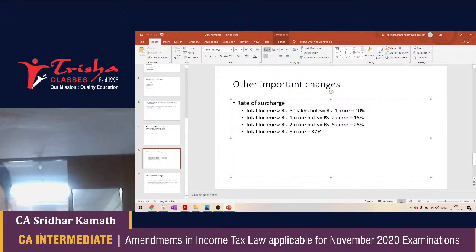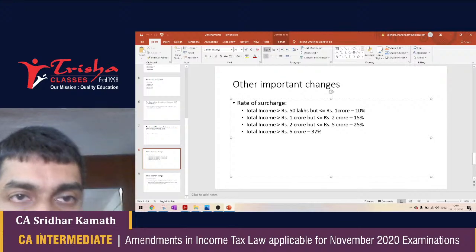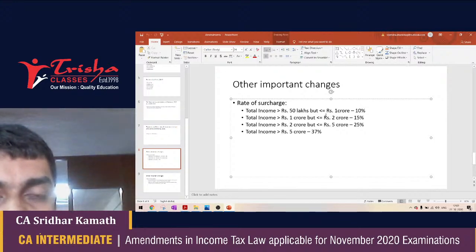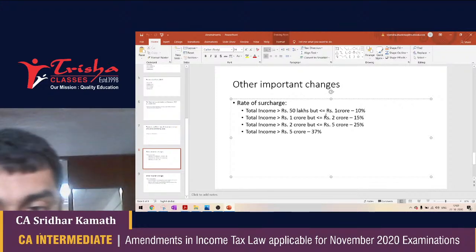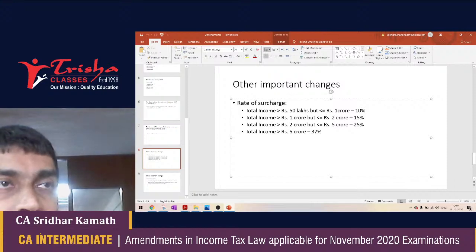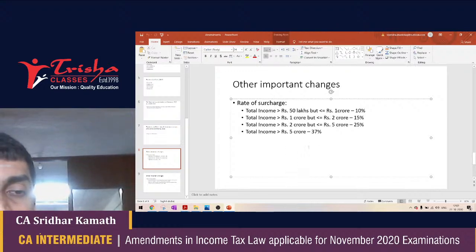If by the end of this session I've got time, I myself can show you on the screen what the RTP has to say about it. But in case you have got time, please refer to the RTP and understand through examples how the rate of surcharge works. Due to limited time, I may not be able to explain how a surcharge works, but you can refer to the RTP to understand it.